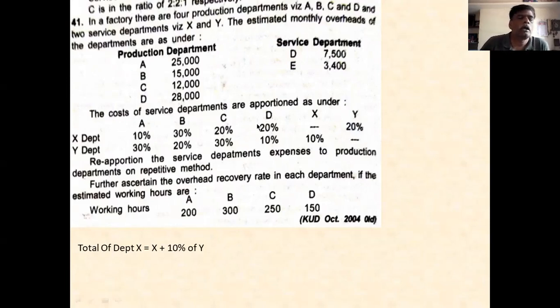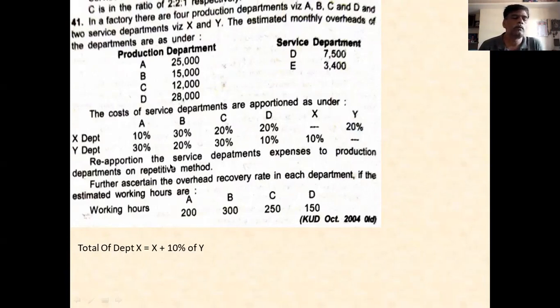The cost of service departments are apportioned as under. In the X department it is distributed as 10%, 30%, 20%, 20%, and 20% to Y. What it means? Whatever X department amount is there, you distribute between A, B, C, D, and Y. And department Y expenses between A, B, C, D, and X. Okay, this is the question asked.